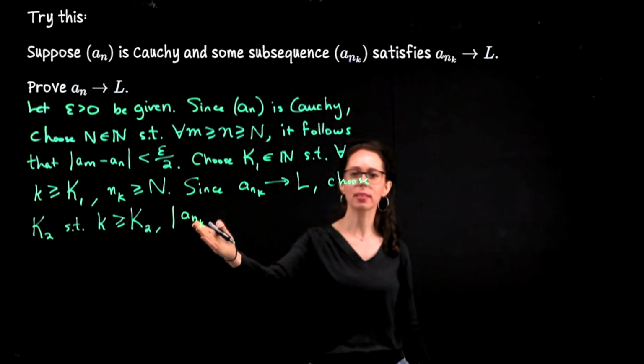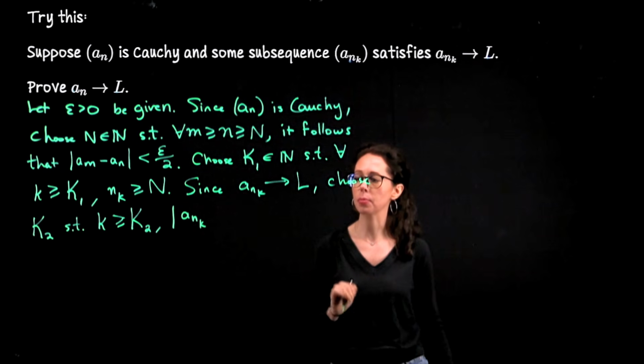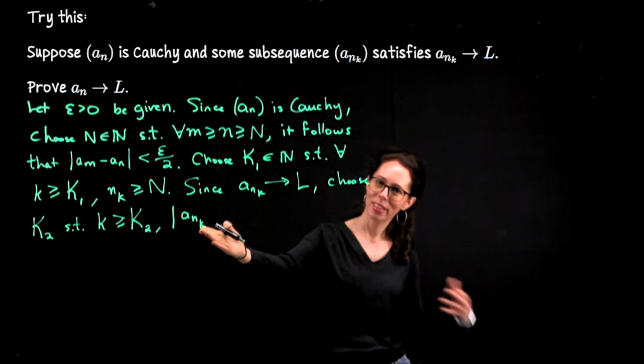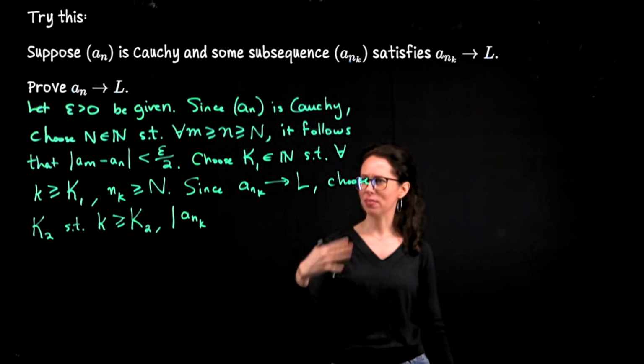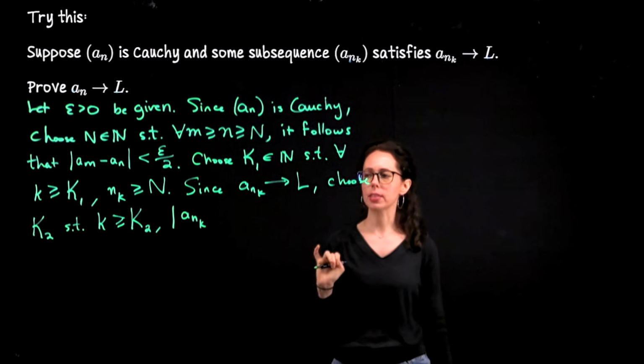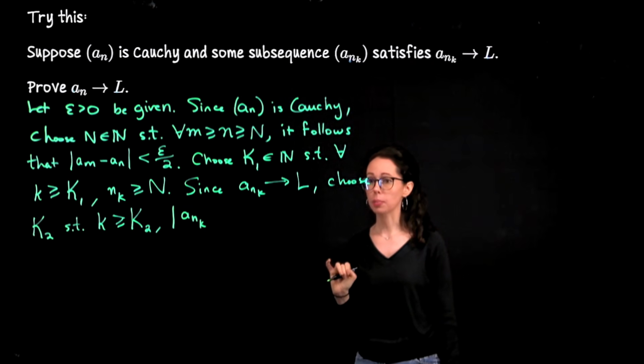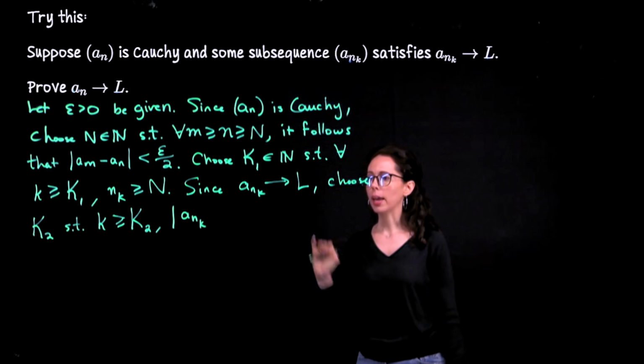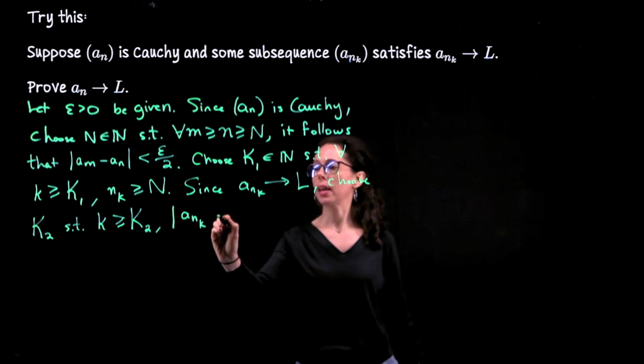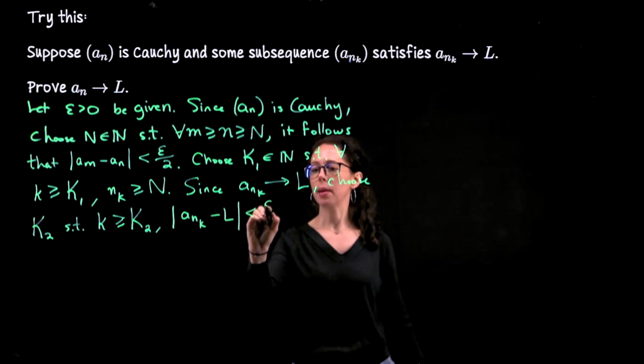Okay, so a sub n is like fixed notation, and we index through the subsequence with this second subscript k. If this feels a little exotic, you might want to revisit our video on subsequences. Okay, a sub n sub k minus L is less than epsilon over 2.